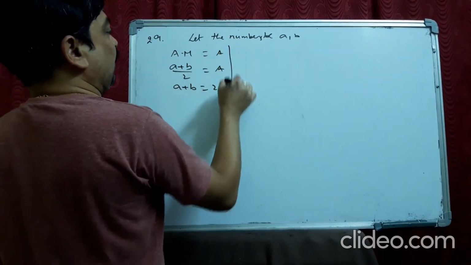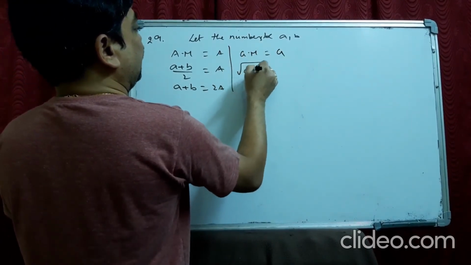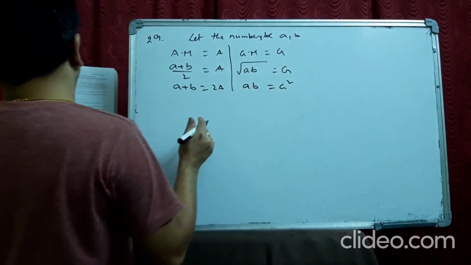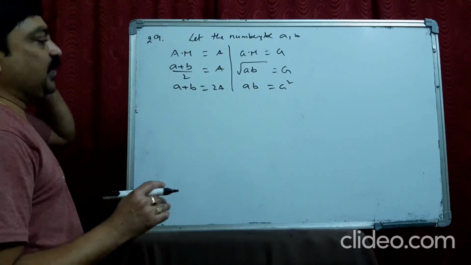In the same way, the GM is G. That means square root of ab is G, so ab will be equal to G square. Now you are asked to find the numbers. We need a value and b value separately.